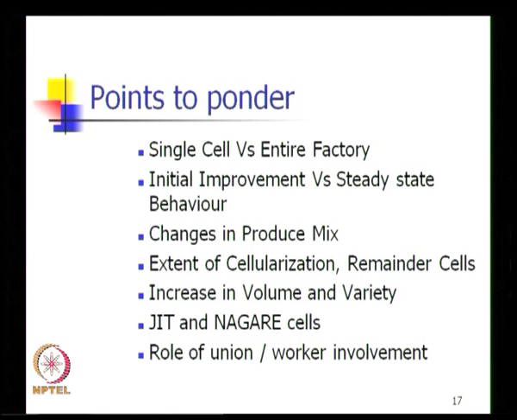Therefore, it is almost difficult or impossible to get 100% cellularization, but most organizations that have implemented it would report more than 90% cellularization. The other aspect is the creation of remainder cells, which was mentioned in the previous lecture. Particularly when variety changes, it would necessitate inclusion of new machines.